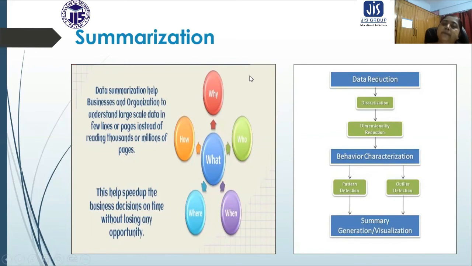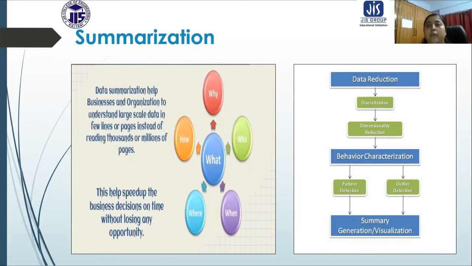Basically, in descriptive mining, our main objective is to analyze the current data and find their characteristics. So summarization is very important. It helps business and organizations understand large-scale data in a few lines or pages instead of reading thousands or millions of pages, because they are actually interested in some basic things only.